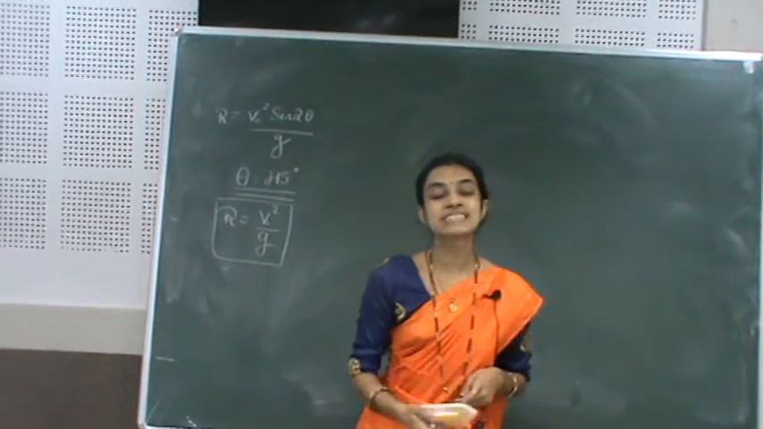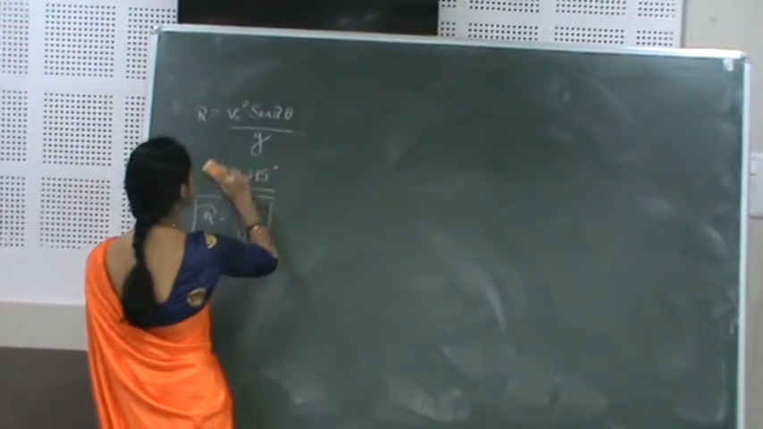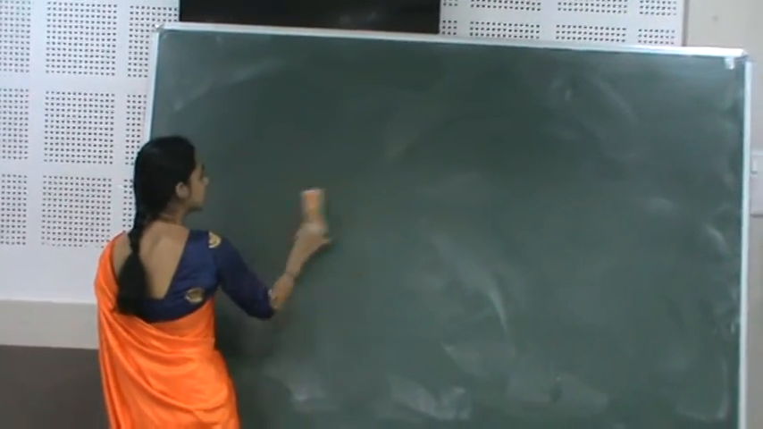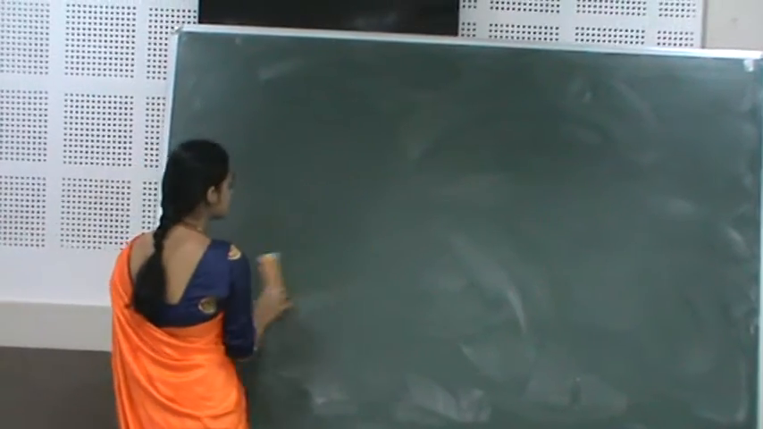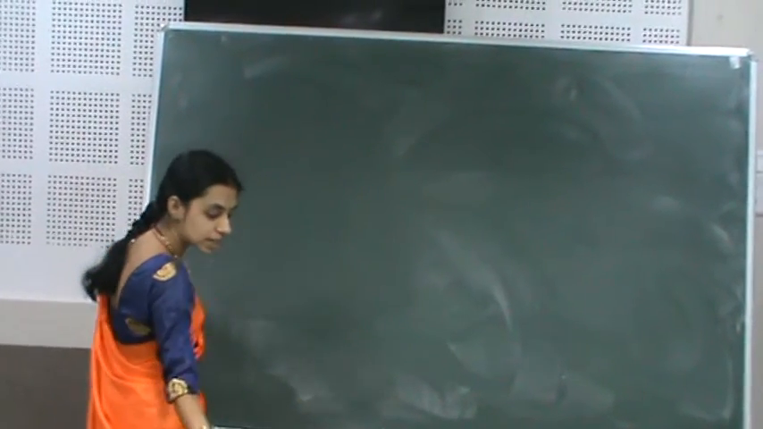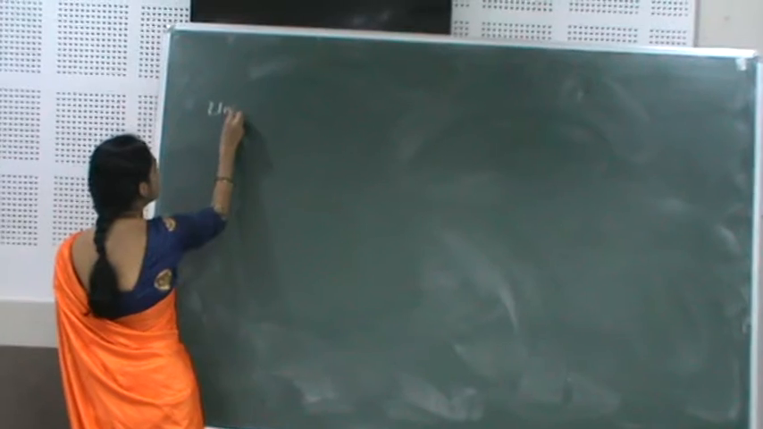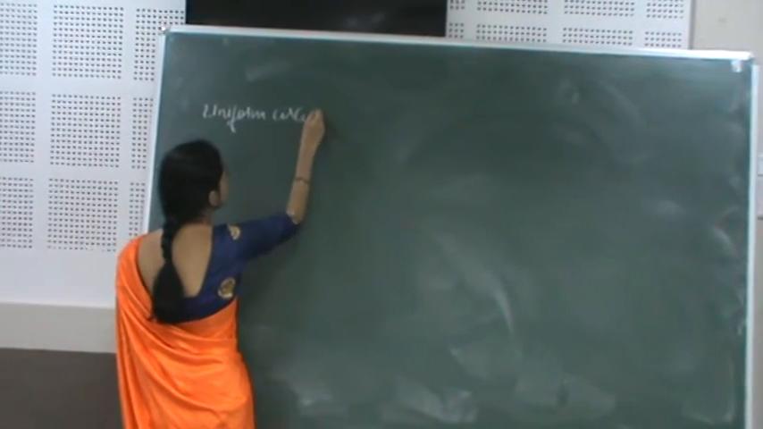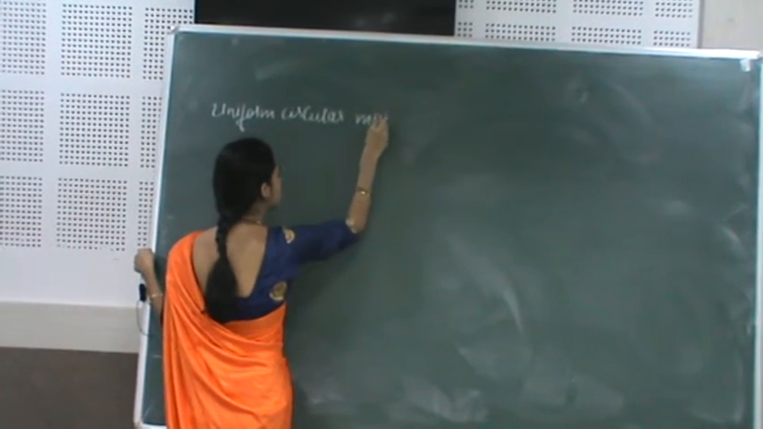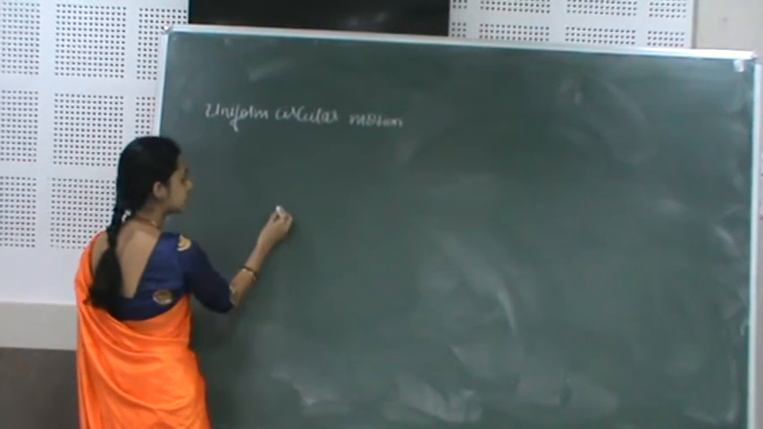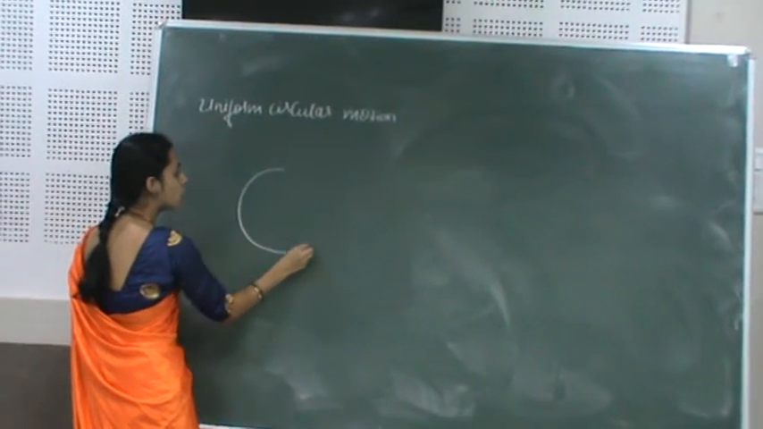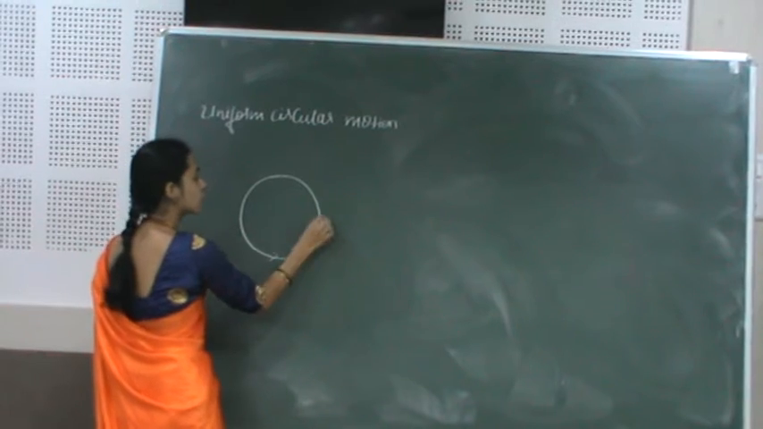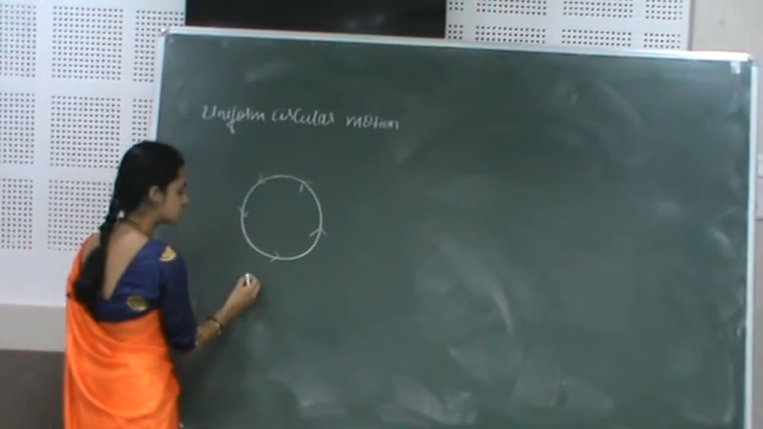The next concept is regarding the uniform circular motion. Circular motion: any object that travels or moves in a circular path is nothing but circular motion. Here the term is uniform circular motion. A particle moves in a circular path. If any object travels in a circular path with a constant speed,